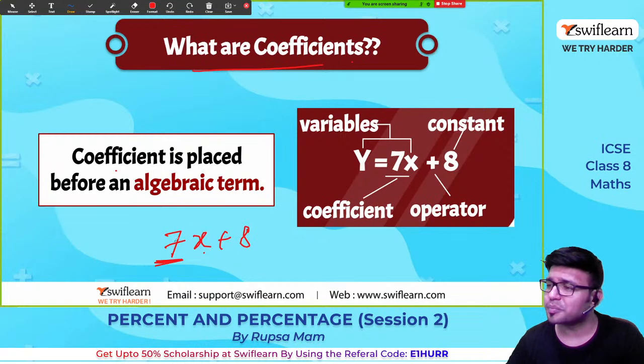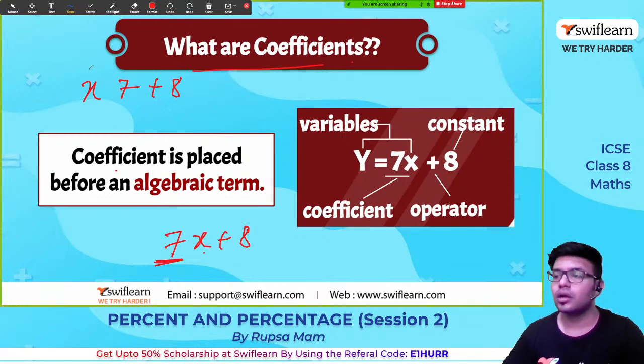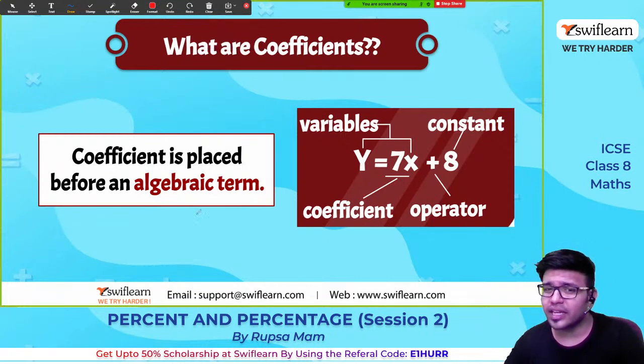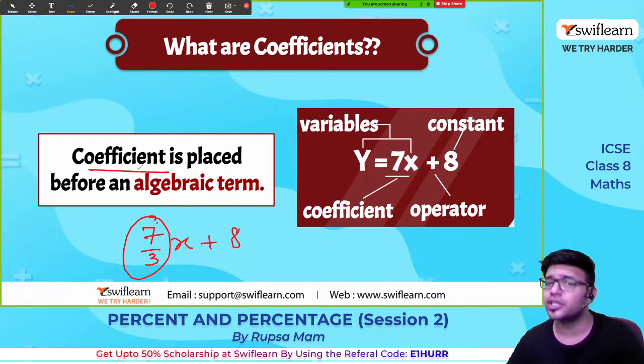The number which is placed before an algebraic term is the coefficient. उसके पीछे भी डाल सकते हैं, like x into 7 plus 8. This is not a usual way of writing, but sometimes if you write like this, this is also a coefficient. Even it can be 7 by 3x plus 8. Here 7 by 3 is the coefficient.